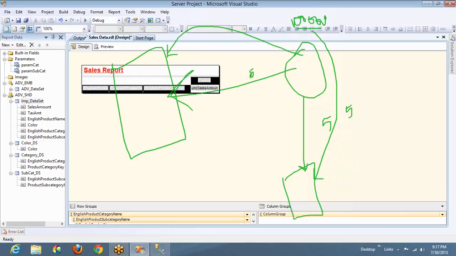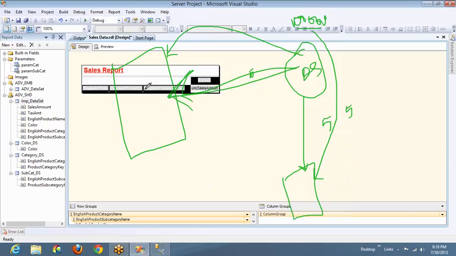and giving them to me. In the same way, with query parameters, the query will be concatenated with the parameter condition and sent to the database, and it will be filtered at the database level and fetch only the filtered data into your data set. If you use filters instead, it will go here with the plain query, get all the data here, and here the filtration will be done, and it will be sent to the report. So performance-wise, the parameter will always be better.